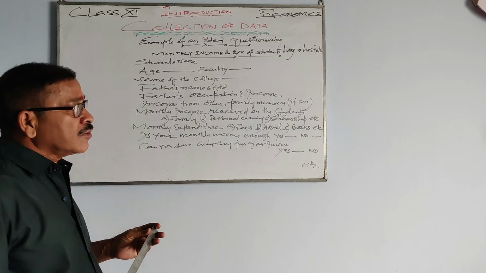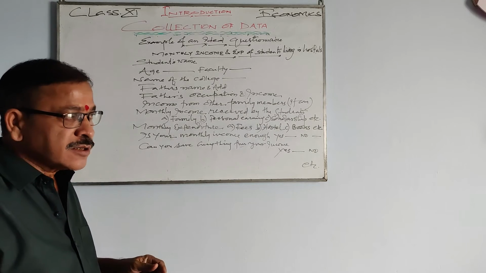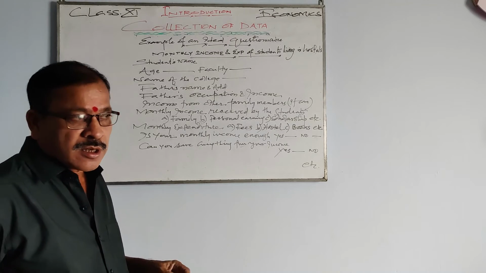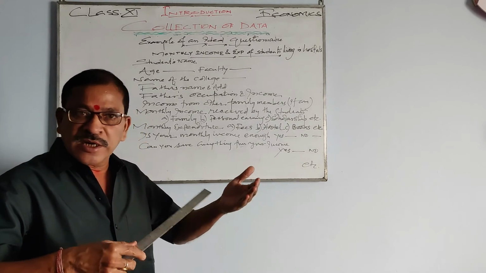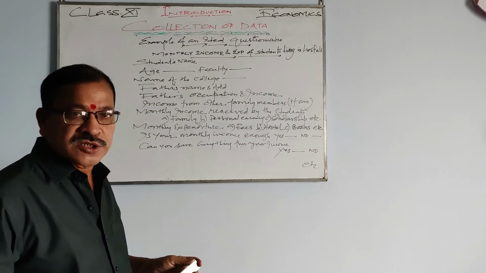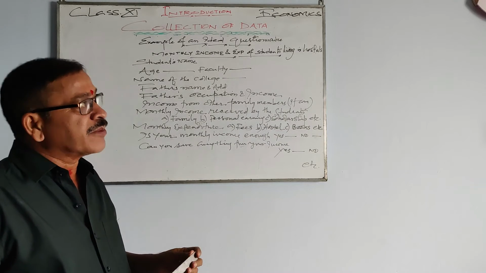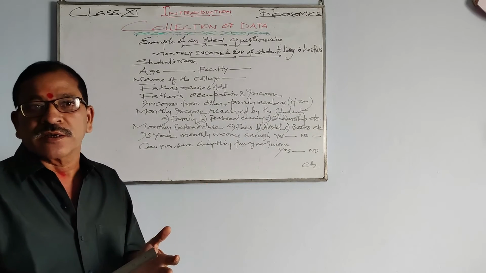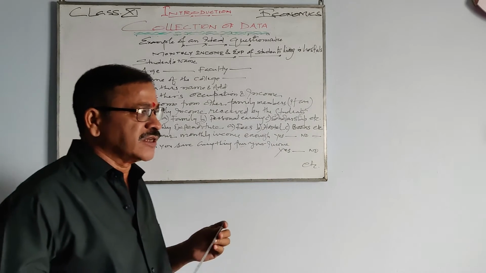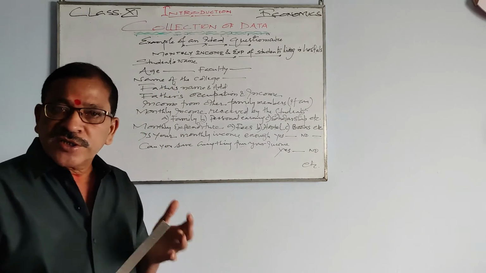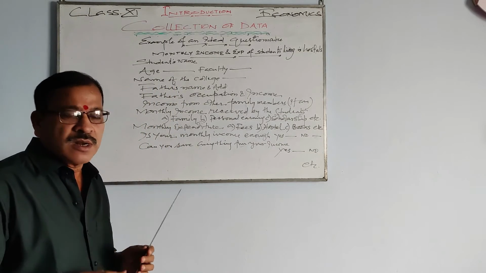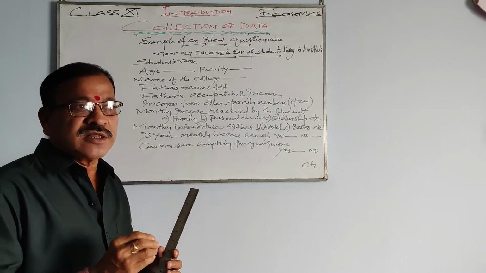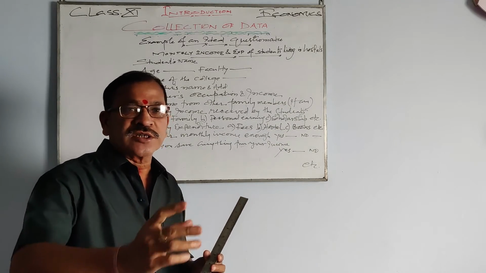So when you prepare a questionnaire, certain things you need to keep in mind, because you will list a number of questions in the questionnaire, and while preparing it one must keep in mind the following basic things. The first one is, the questions in the questionnaire should be very simple, to the point, and relevant. Relevant in the sense, relevant to your statistical study.